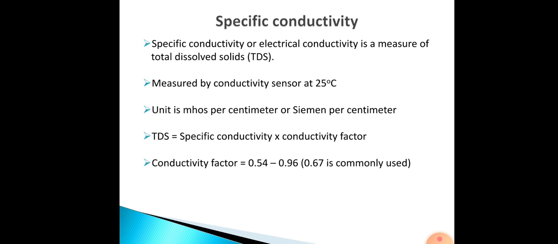Total dissolved solids is the specific conductivity times the conductivity factor, and the conductivity factor is normally between 0.54 and 0.96, and more commonly we use 0.67. So this is the specific conductivity, which is again a physical characteristic of water of importance. These are the various physical characteristics of water. In the next class we will be discussing the various chemical characteristics as well as the biological characteristics. Thank you.